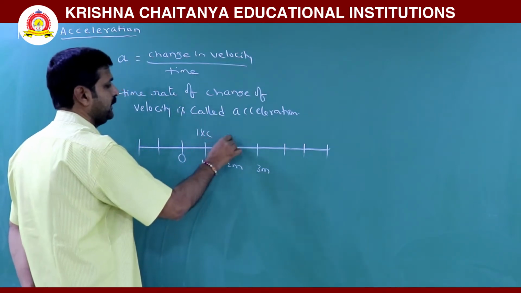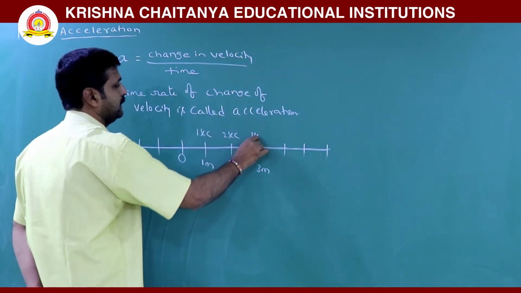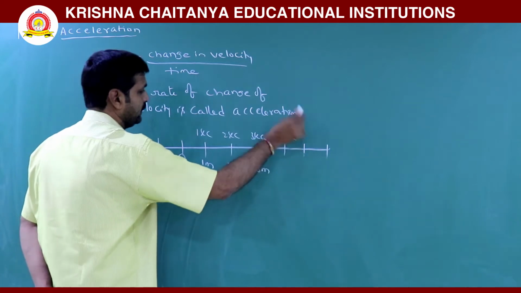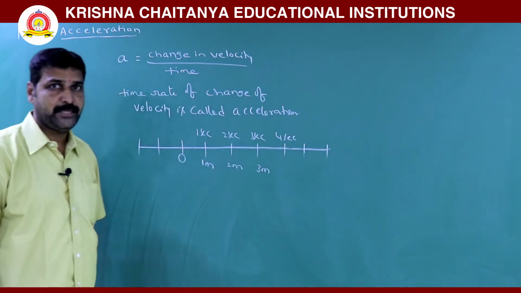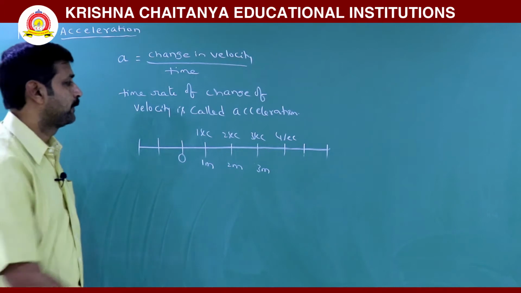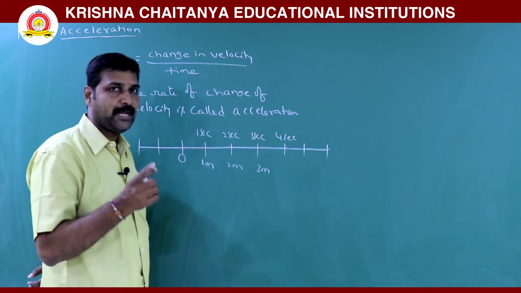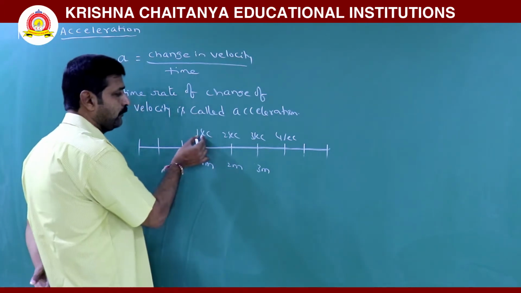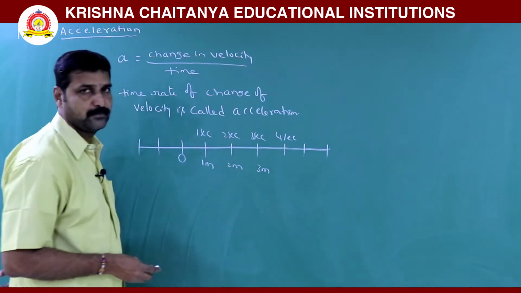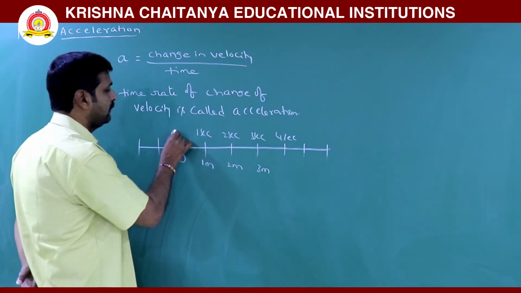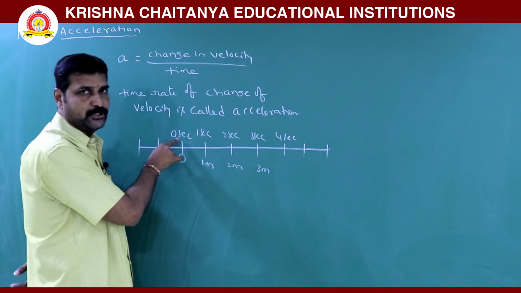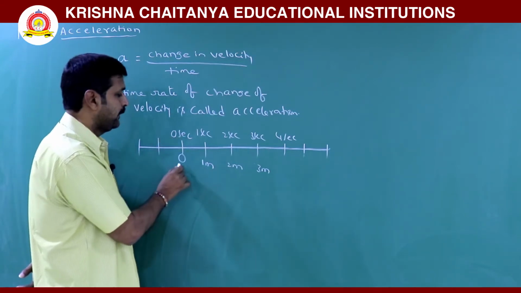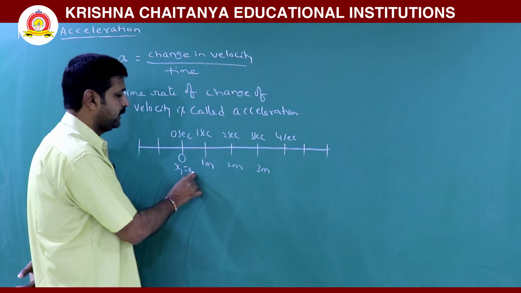This is 1 second, 2 second, 3 second, 4 second, intervals like that. Then here we discuss velocity from 1 second to 2 second. The body started from origin at 0 seconds, and position is 0 meters.